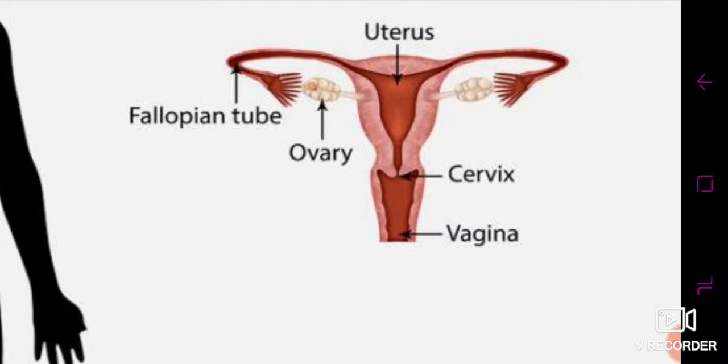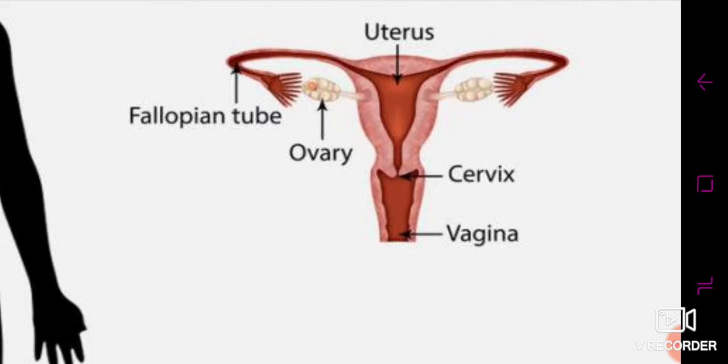Alright, and this is the limited age of production of eggs inside the female body, while if we talk about the males, then there is no limit of the production of sperms, unless and until the male body undergoes death. जब तक पर्सन की डेथ नहीं होती तब तक स्पर्म्स बनते रहते हैं इनसाइड द मेल बॉडी. So this is the basic procedure behind the male and female reproductive systems.